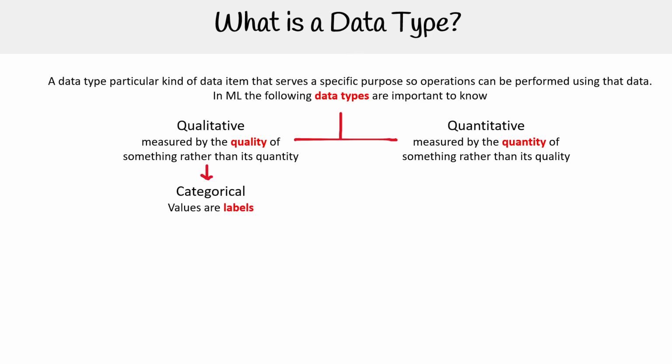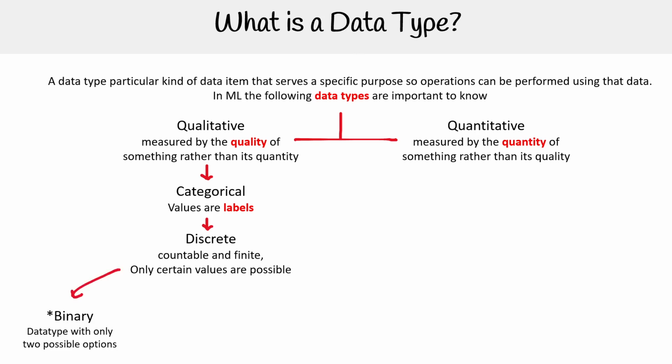So here we have categorical. So these are values that are labels. You have discrete. So this is something that is countable and finite, and only certain values are possible. Under discrete, we have binary. So data types that only have two possible options, like 0 or 1 or true or false. Nominal, so labels where order does not matter. And ordinal, so labels where order does matter.